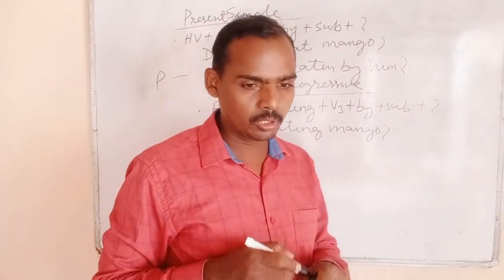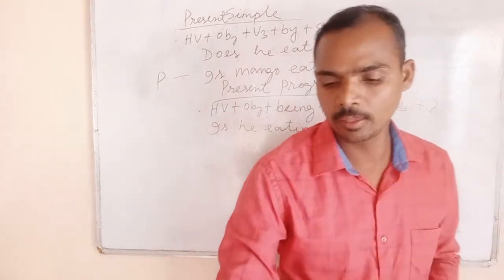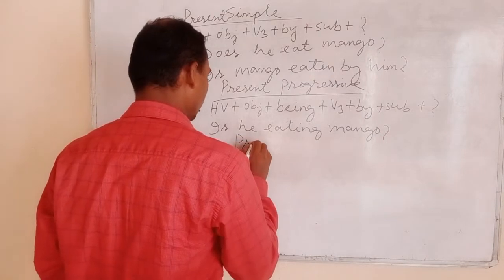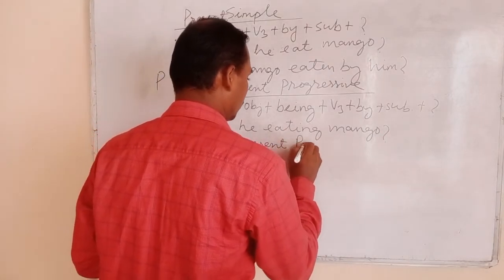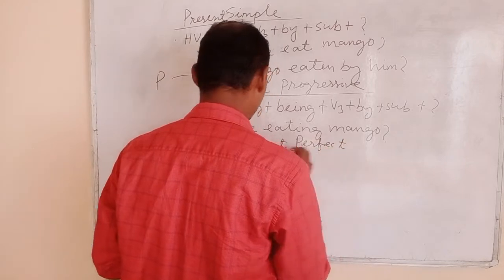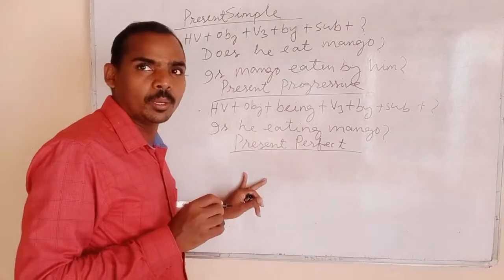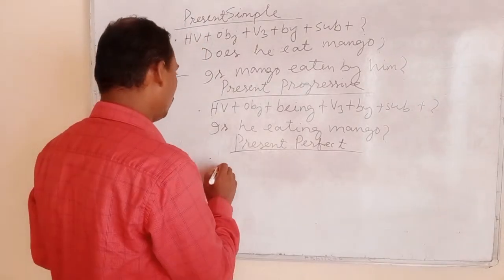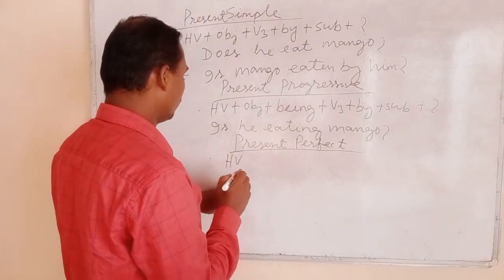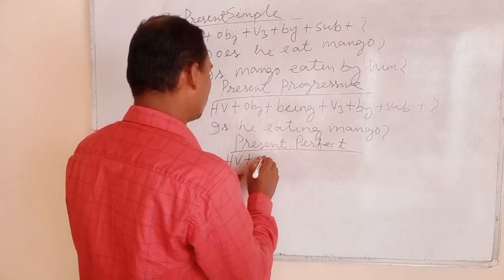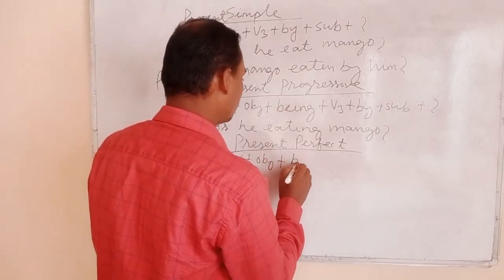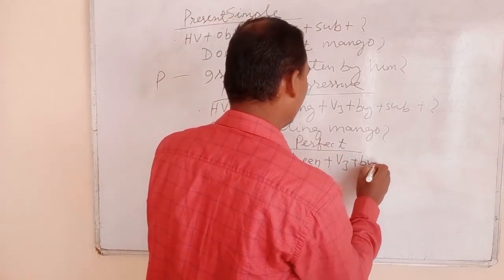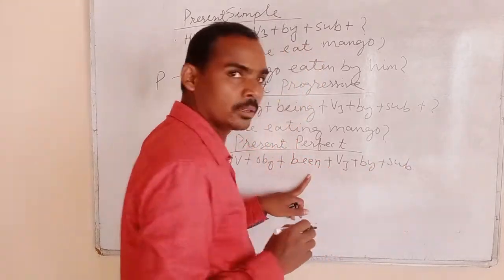The next structure is the present perfect. In present perfect, you also have to follow the rules. Here the rule is helping verb plus object plus, in the perfect, you have to use been plus third form of the verb plus by plus subject. Clear now?